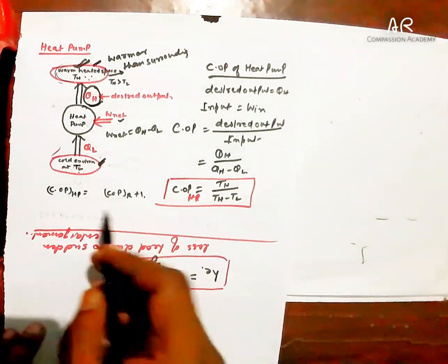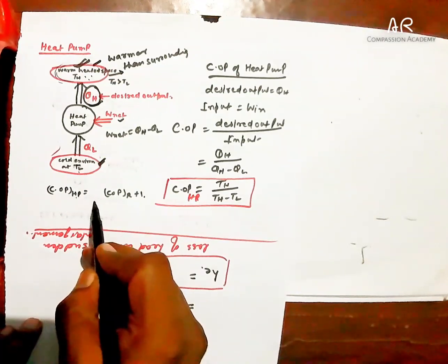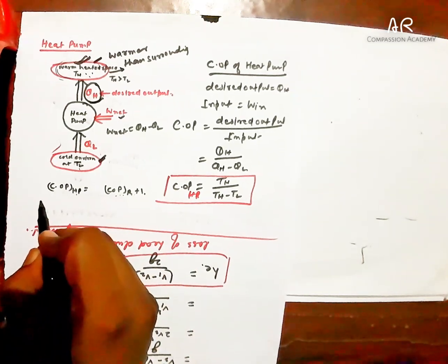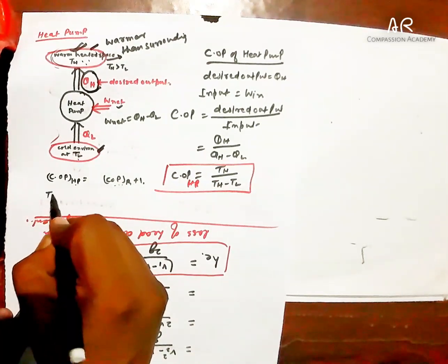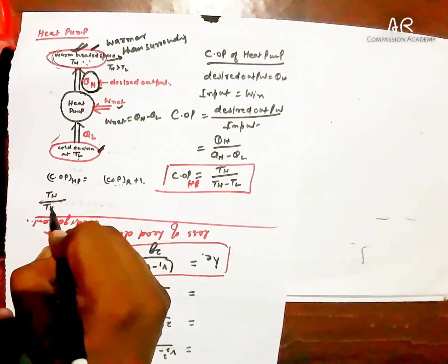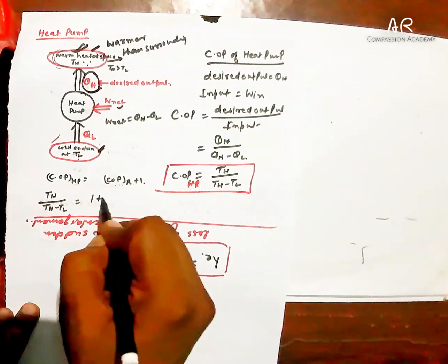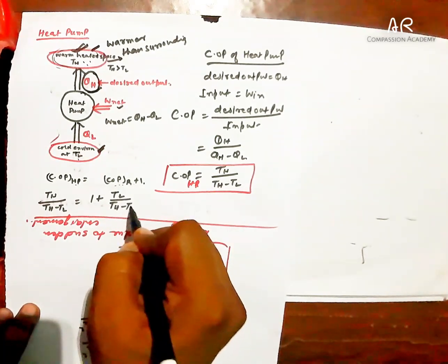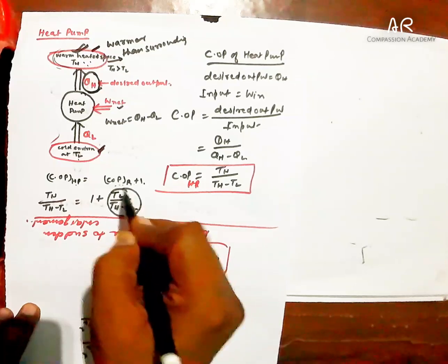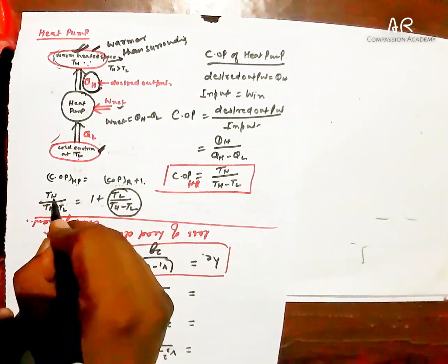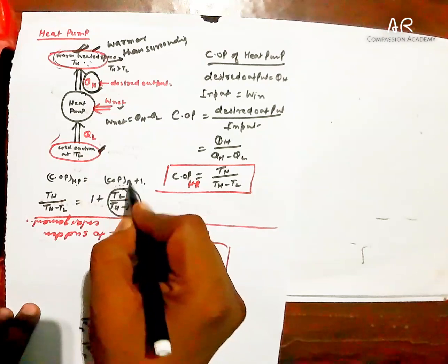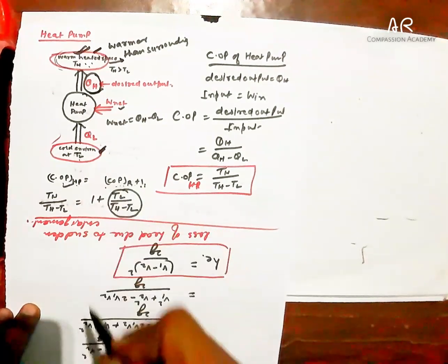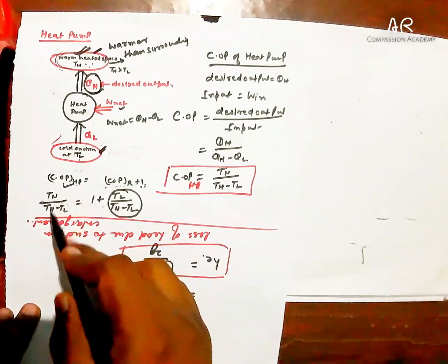Here you can see that COP of heat pump is equal to COP of refrigerator plus 1. Because what is COP of heat pump? COP of heat pump is TH divided by TH minus TL. It can be written as 1 plus TL by TH minus TL, and that is the COP of refrigerator. So COP of heat pump is 1 plus COP of refrigerator. So COP of heat pump is always greater than 1. We can prove it from this equation.